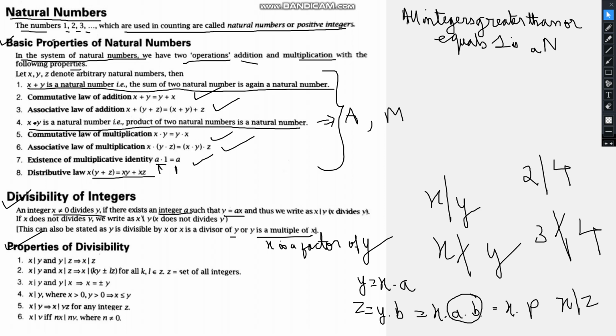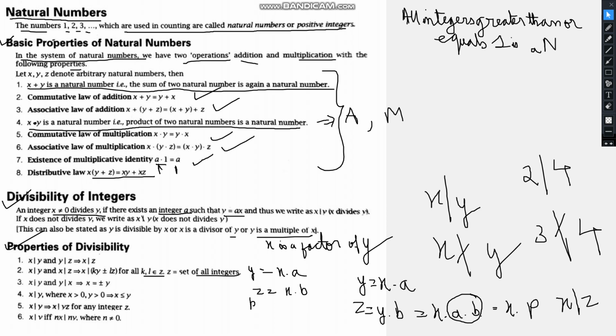Now this is given: x is a factor of y and x is a factor of z. So x is a factor of ky plus minus lz, where k, l belong to integers. This also has a proof. In order to prove this, we can write y equals x multiplied by some integer a, z equals x multiplied by some integer b.